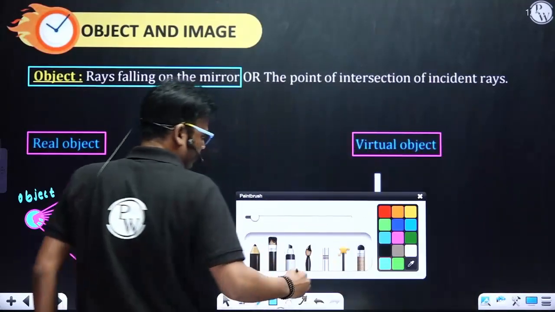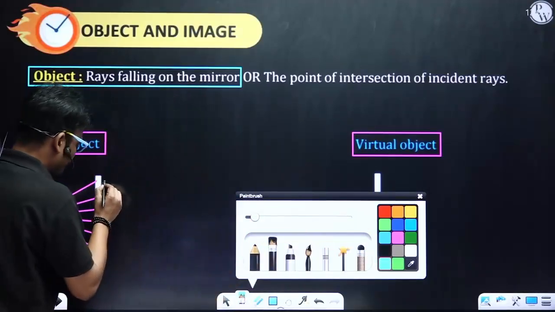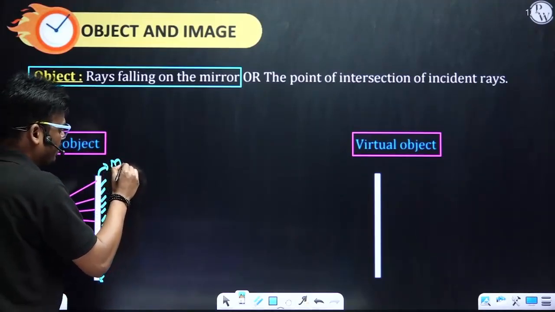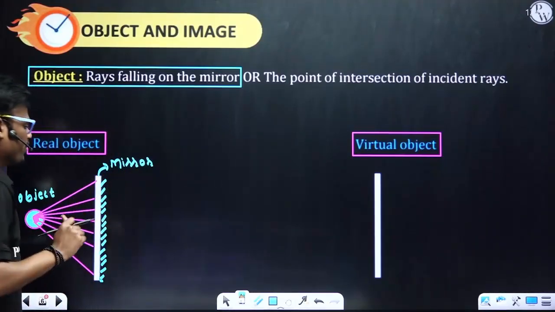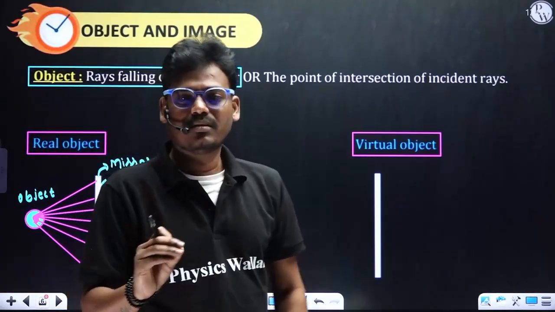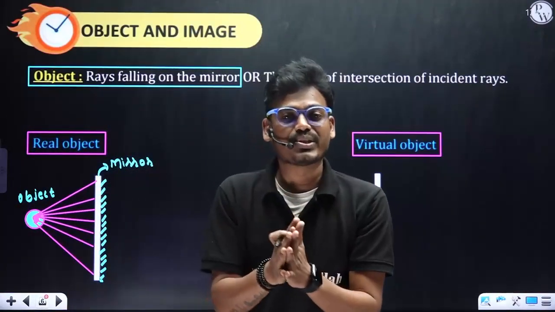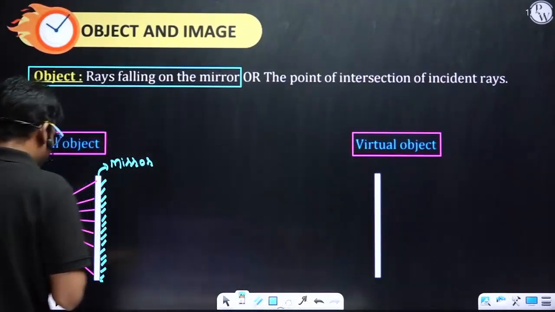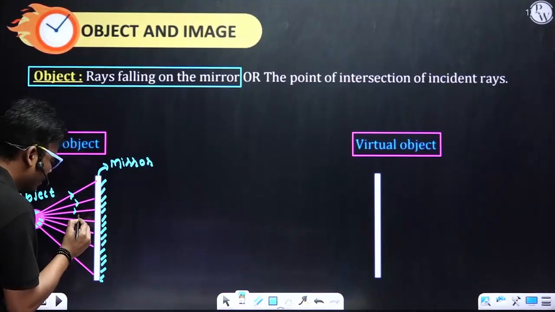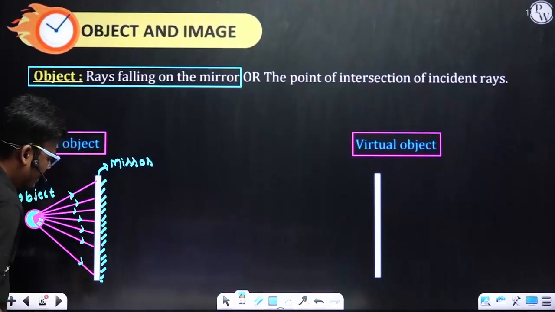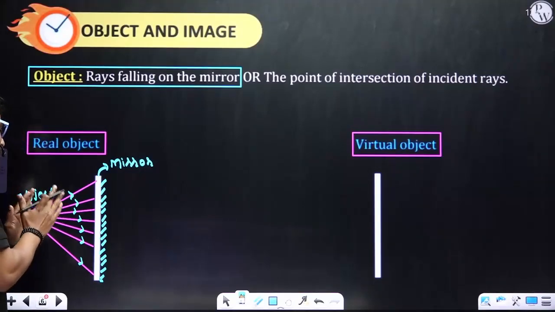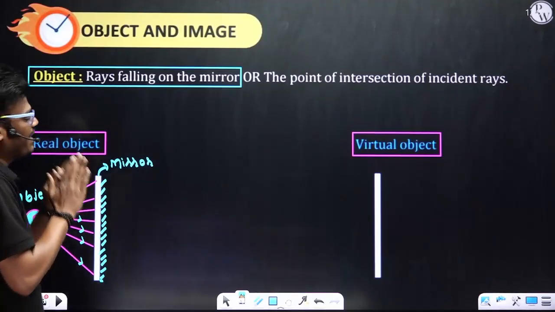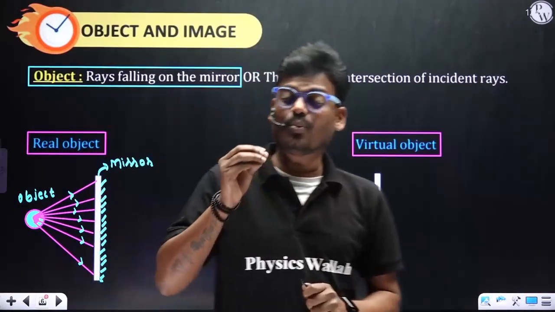Okay, so here I have considered this as a mirror. According to the concept, object means the point of intersection of all the incident rays, or else the rays falling on the mirror. That means all the rays falling on the mirror, coming from the object. Here the rays are falling on the mirror from the object, so here you can consider a real object. Then what about a virtual object?